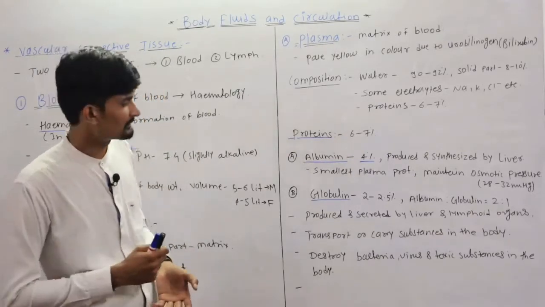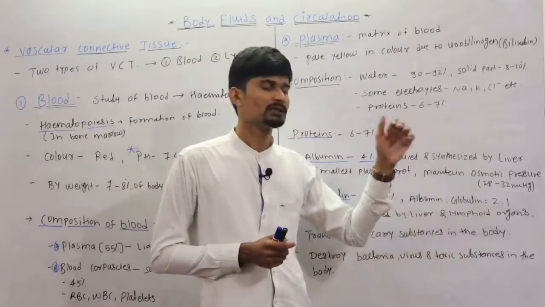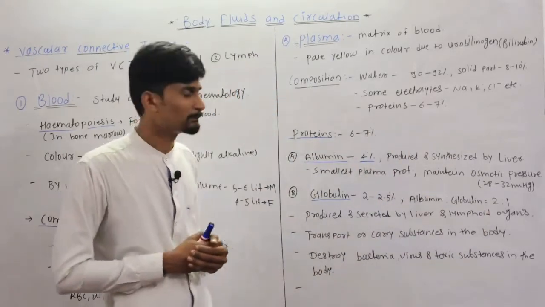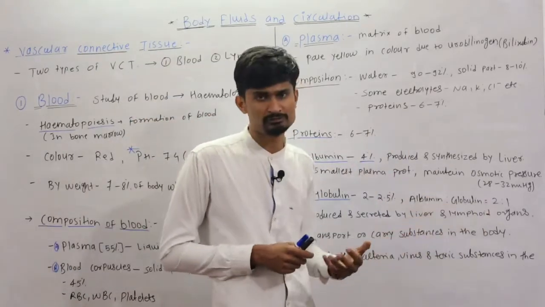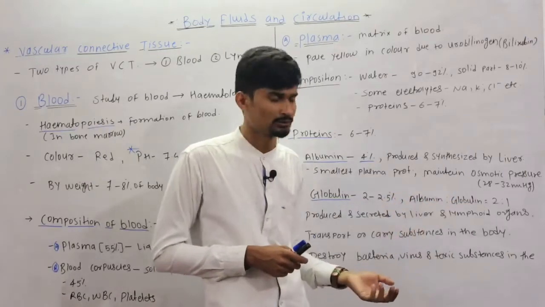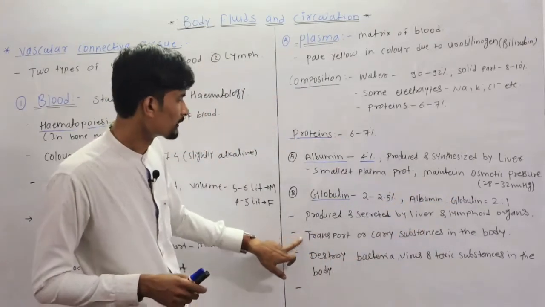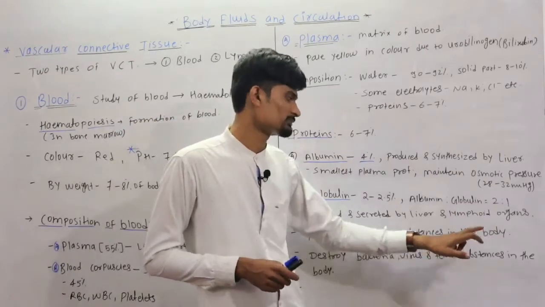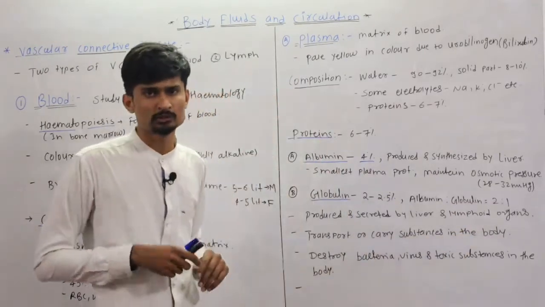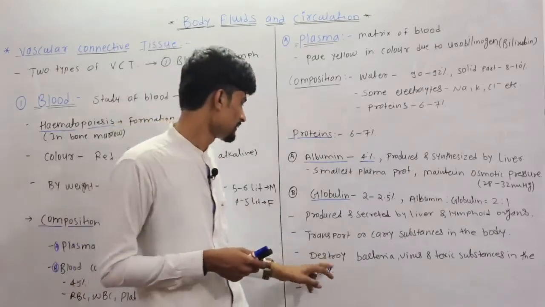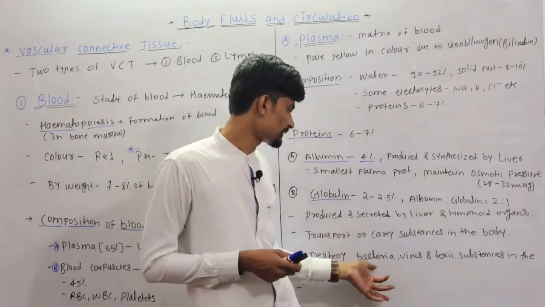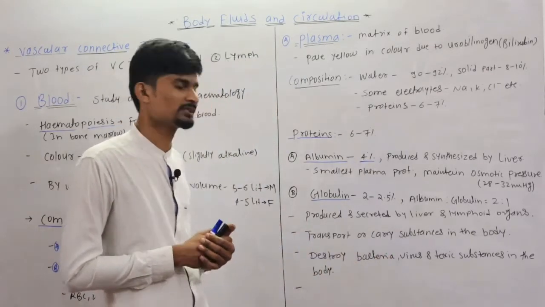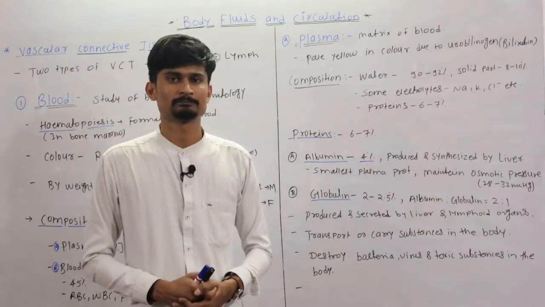Means there are two sources, that is the liver and the lymphoid organs. We will see the lymphoid organs later. Then the function of globulin is to transport or carry substances in the body. So transportation. Then this globulin destroys bacteria, viruses and toxic substances in the body.